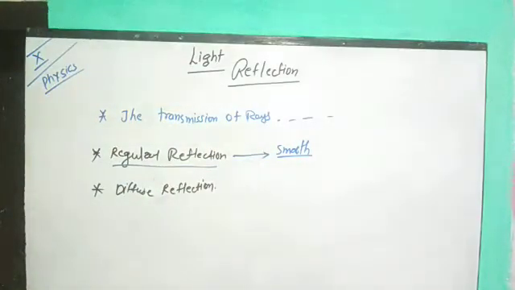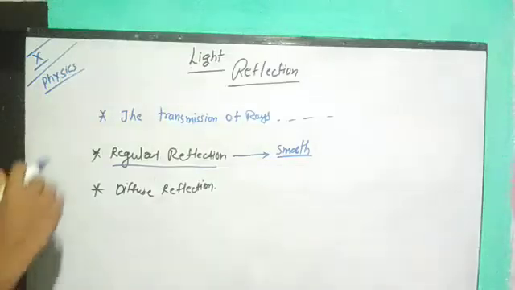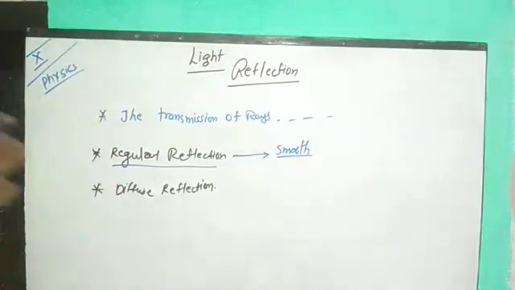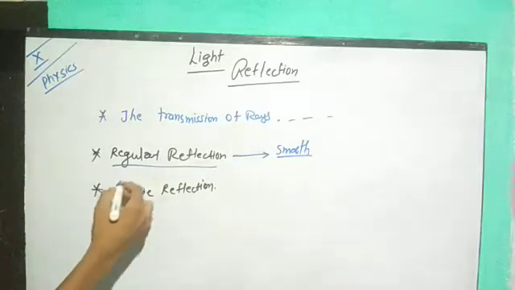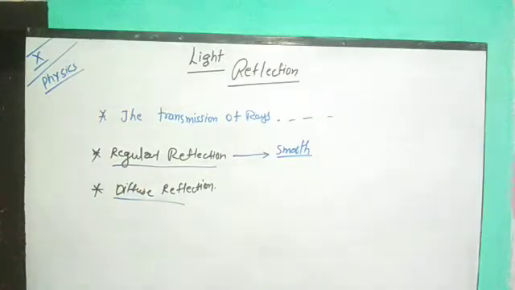Here guys, let me give you one example from this whiteboard. Here you can see this whiteboard is smooth in nature, but in reality it is not totally smooth. So this board is reflecting the light towards you all. And is this type of reflection regular or diffuse? Actually this is a diffuse reflection, but for the sake of convenience, by touching it we can say it is somewhat smooth. But it is not totally smooth, because whenever we look at it microscopically we will find that even this board is not a totally smooth surface.